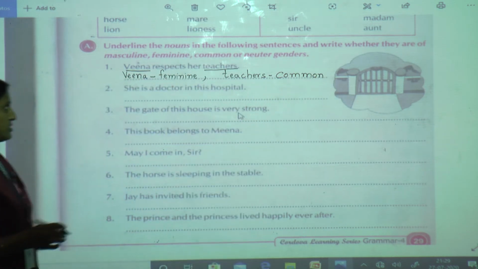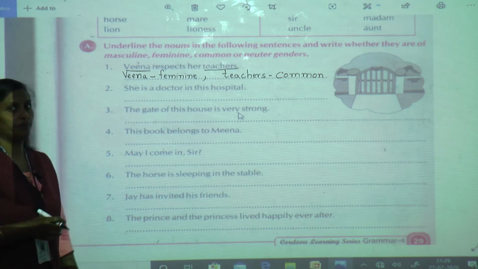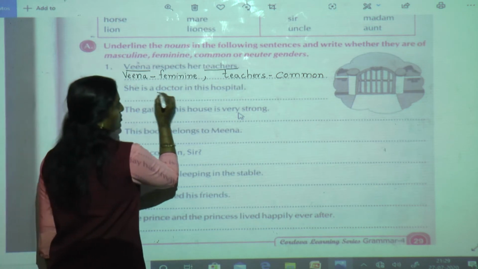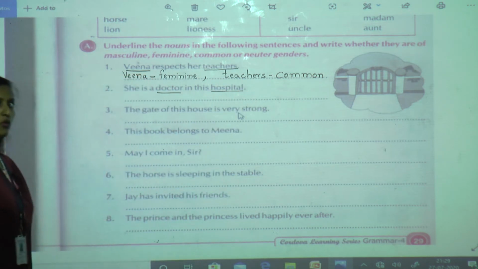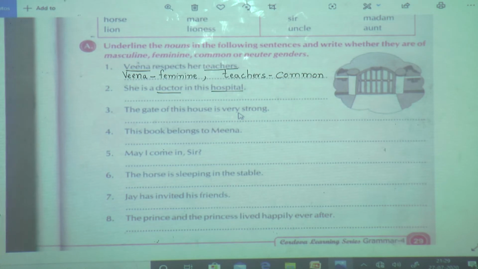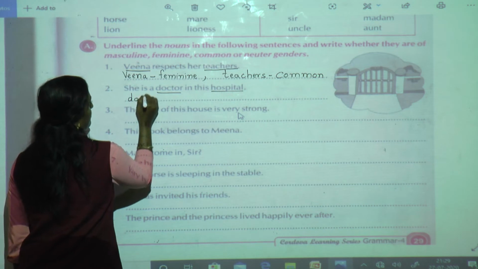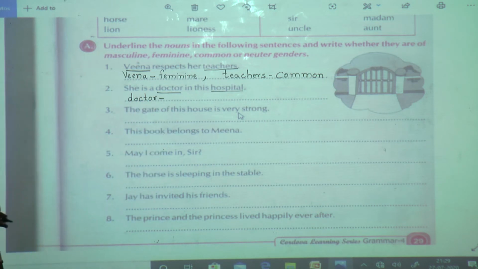Okay. Next, she is doctor in the hospital. What is the noun over here? Doctor and hospital. Now can you tell me which gender doctor comes under? Yes. I showed you the first picture.